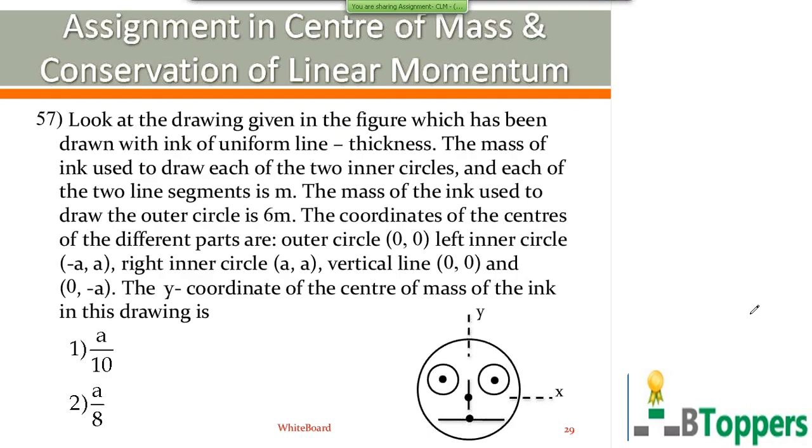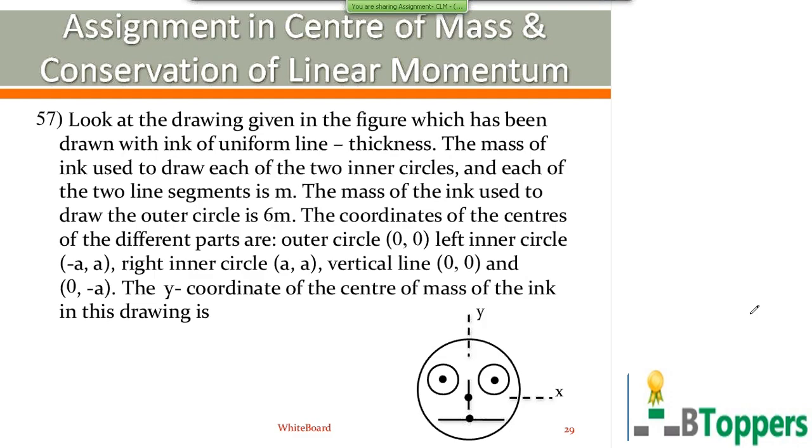This was originally given in one of the previous IIT papers. I think in 2009 or somewhere. I don't exactly remember the year, but nearby, in recent years only. So look at the diagram given in the figure, which has been drawn with ink of uniform line thickness. The mass of ink used to draw each of the two inner circles and each of the two line segments is small m. The mass of the ink used to draw the outer circle is 6m.